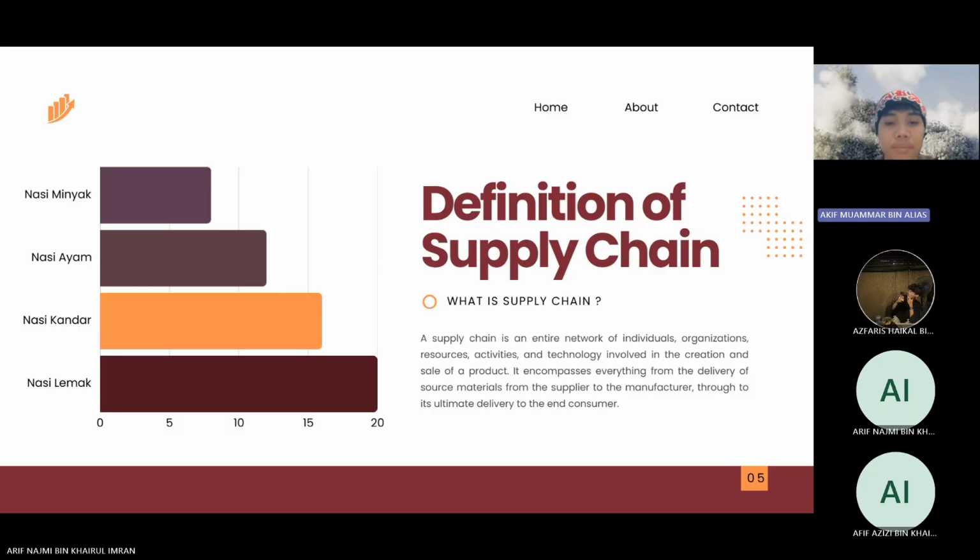For example, look at the chart on the left showing popular Malaysian dishes like nasi lemak and nasi kandar. To serve a plate of nasi lemak, we need a supply chain: farmers to grow rice and cucumbers, fishermen to catch anchovies, and delivery trucks to bring everything to the restaurant.